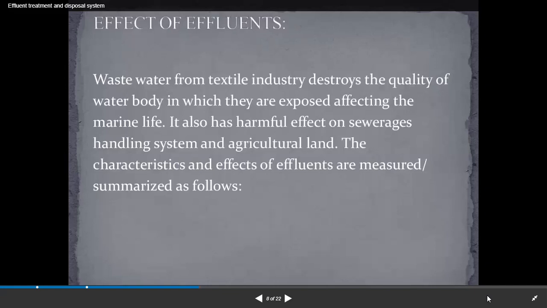Effect of effluents. Guys, wastewater from the textile industry destroys the quality of the water body to which it is exposed, affecting the marine life. It also has a harmful effect on sewage handling systems and agricultural land. The characteristics and the effects of effluents are summarized as follows.